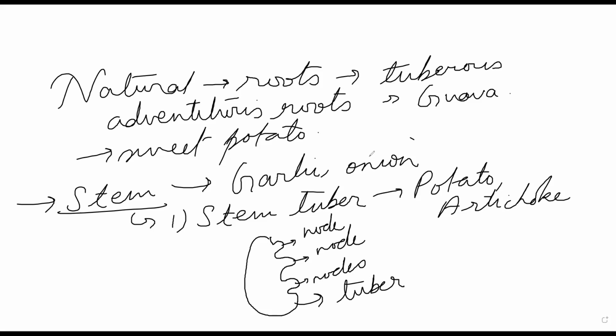And if you talk about runner, runner is the opposite of stem tuber. Runner means they are like lawn grass. They could be, you can say, weak stem. Very, very weak stem, kind of like from lawn grass only. What happens is when they touch the ground, it gives out adventitious roots at their nodes.